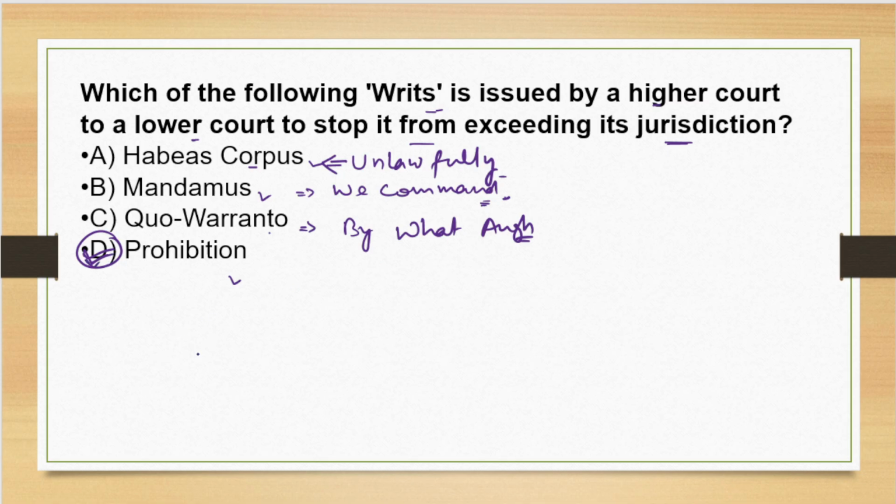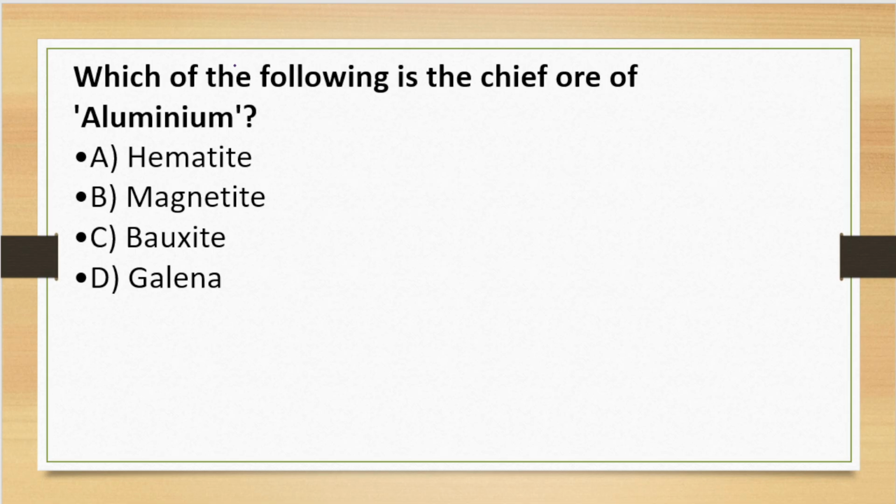Now moving to the next question. Which of the following is the chief ore of aluminium? Very important question. The options are hematite, magnetite, bauxite, or galena. The chief ore of aluminium is bauxite, right?